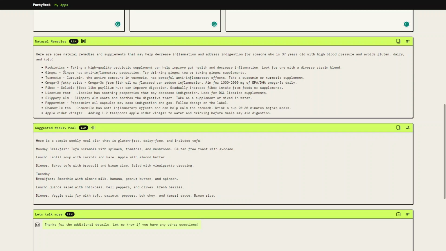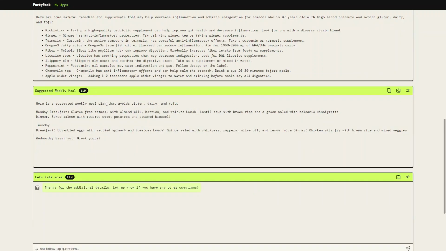The next step, the application will build a suggested weekly meal considering the allergy and dietary restrictions we provided previously. It's going to give us some ideas for food to eat for breakfast, lunch, and dinner for each day of the week.